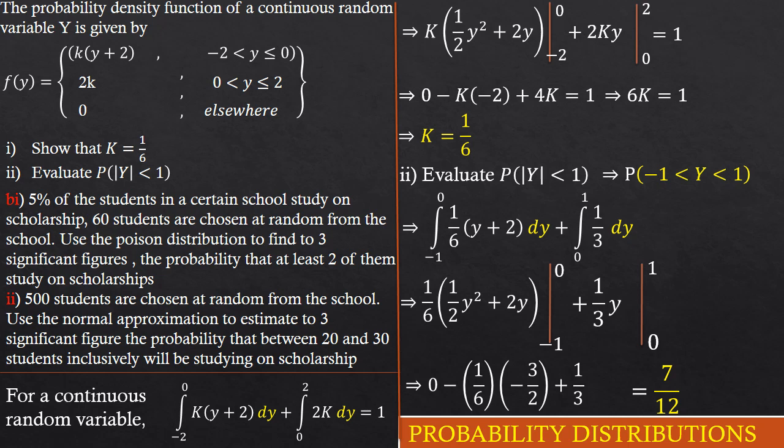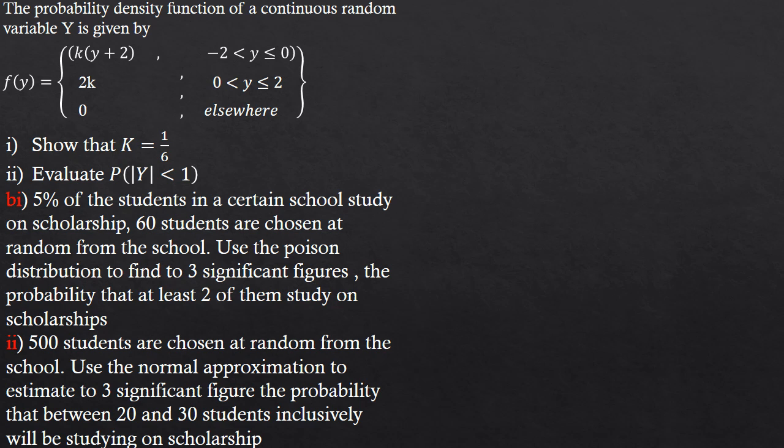Great. Let's look at the next part. The next part is the B part, which reads that 5% of the students in a certain school study on scholarship. 60 students are chosen at random from the school. We should use the Poisson distribution to find, to three significant figures, the probability that at least two of them study on scholarship.